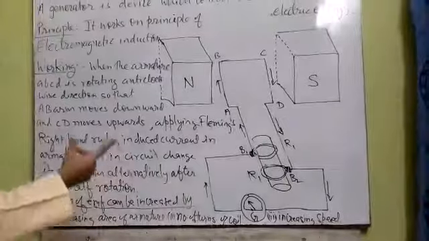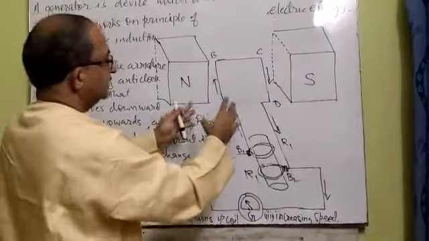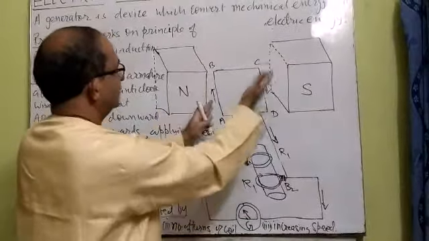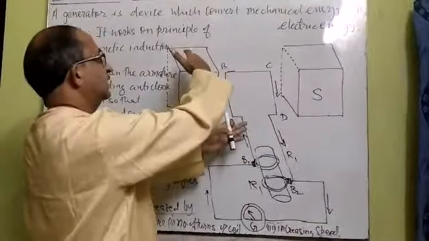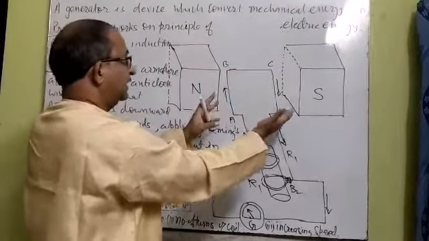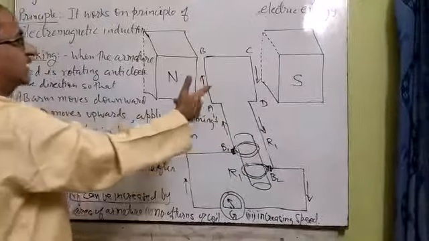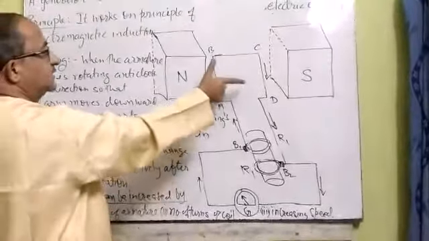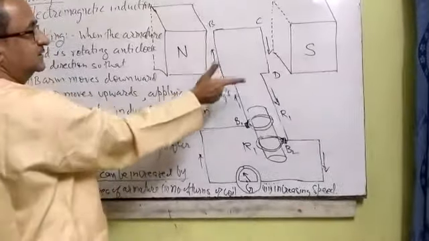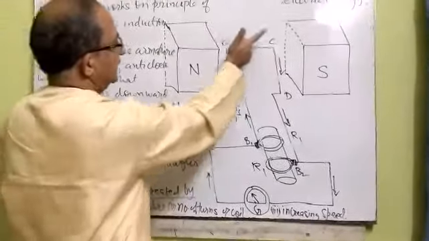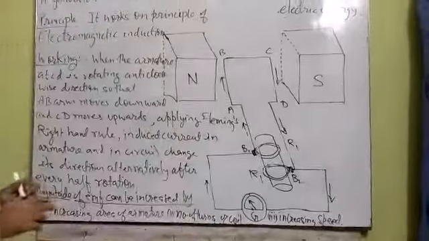But after half a rotation, CD will move downward and AB will move upward, so the direction of motion will change. The thumb will point upward, and in this way the current will pass in the reverse direction of the first one.